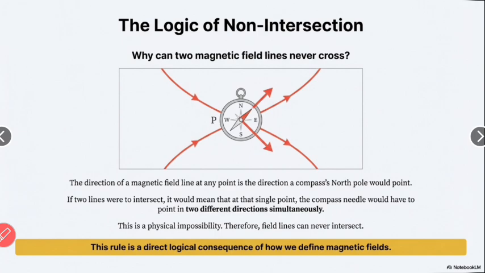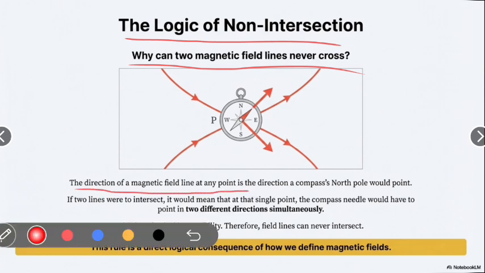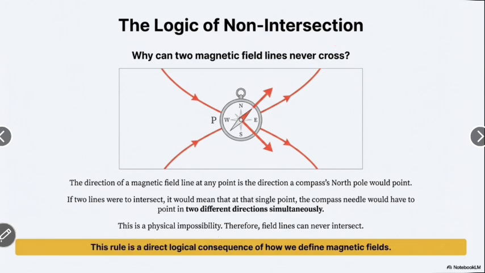Now we see the logic of non-intersection. Why can two magnetic field lines never cross? Because the direction of a magnetic field line at any point is the direction a compass north pole would point.